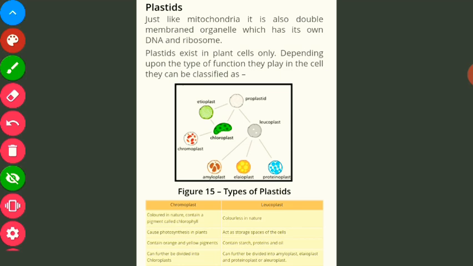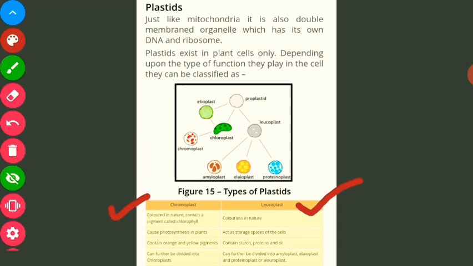Now, we basically have three types of plastids, that is chromoplast, leucoplast and chloroplast. I'll tell you about chloroplast later, because it is very important for plants for the manufacturing of glucose, right? So here we have chromoplast and leucoplast. Chromoplast is colored in nature, and it also contains a pigment called chlorophyll.